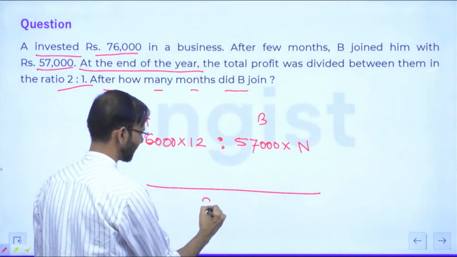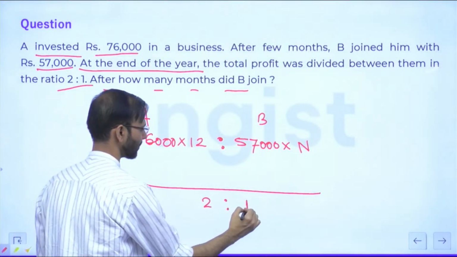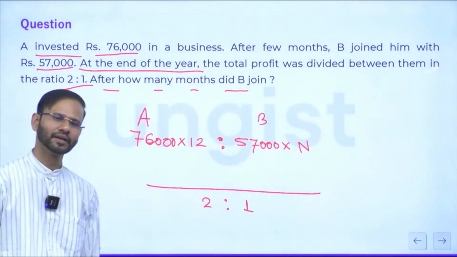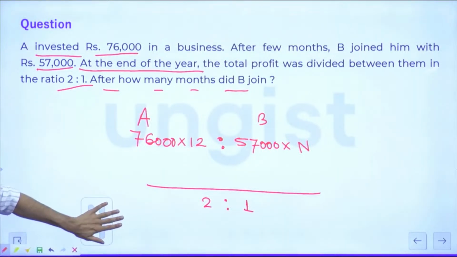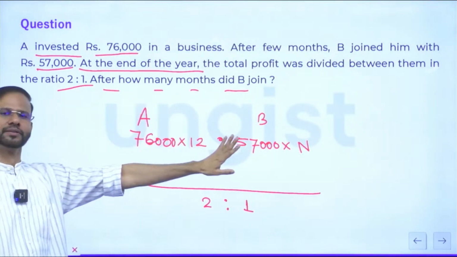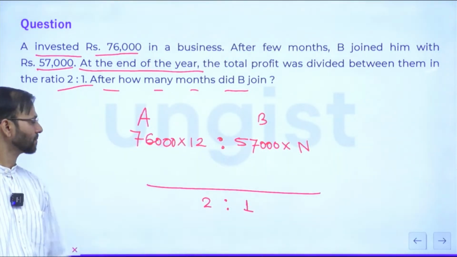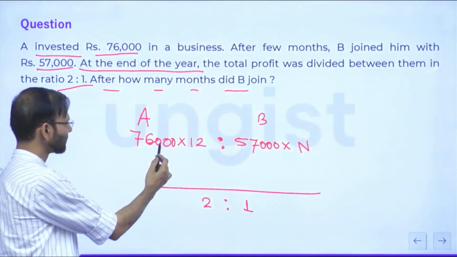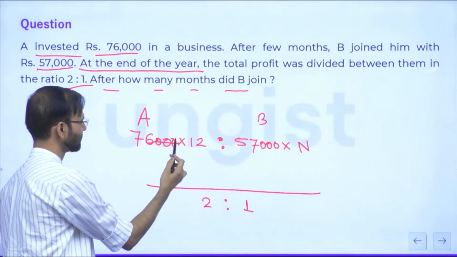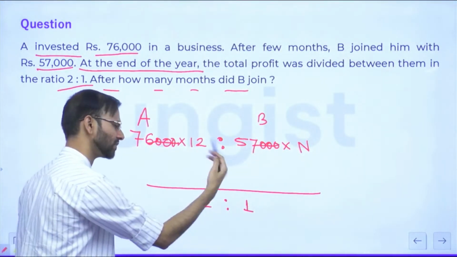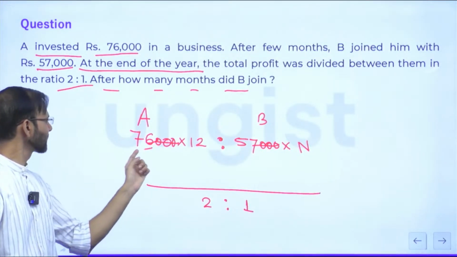Guys, please look at this. I'll be solving this question just by thinking only, right? Tell me, 76,000 and 57,000. The 3 zeros can be cancelled. Do it first. 76 and 57.